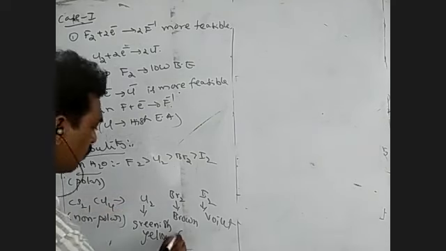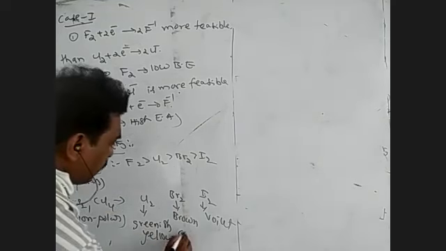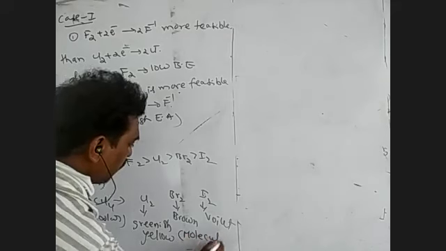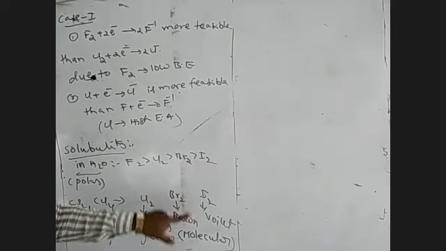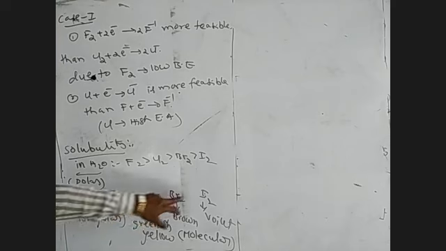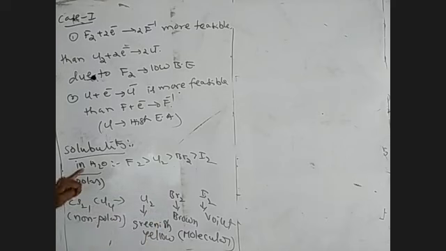That means when these halogens are dissolved in a non-polar solvent, the molecules do not dissociate. Therefore, they exist in the molecular state only. That is why individual colors are produced. When dissolved in water, they react with water and produce different types of colors.